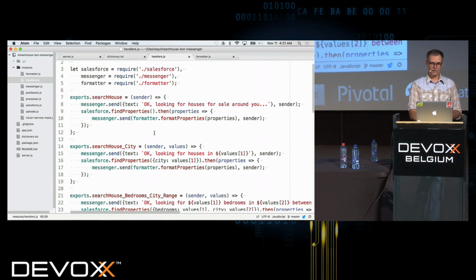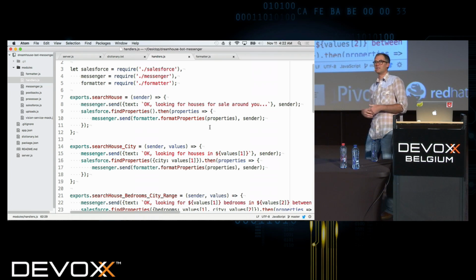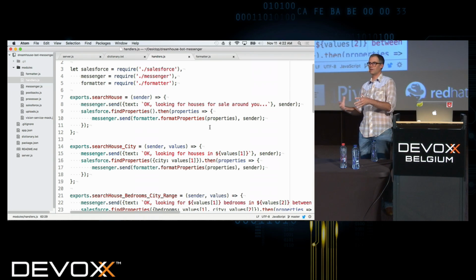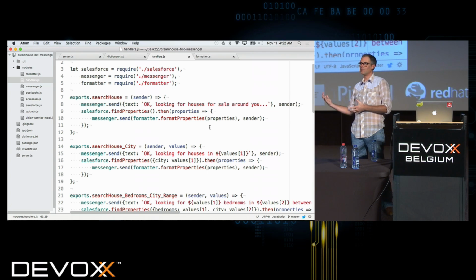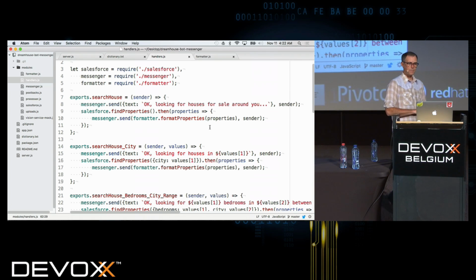Let's do search. Take a look at search house. So for search house, it first responds and says, okay, it's looking for the houses for sale around you, and then it's going to, in this case, call Salesforce, find the properties that match that, and then return those properties back to Messenger. So we're sending 2 messages in a row in this case. And then you'll see that we're using a formatter again to format that data that we got back into the format for how that's going to then be rendered by Messenger.